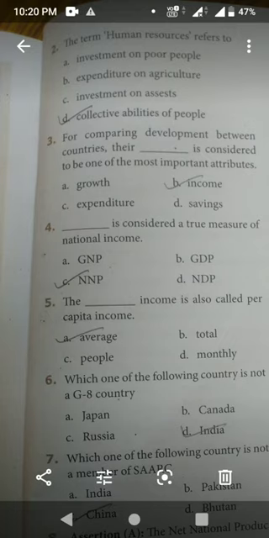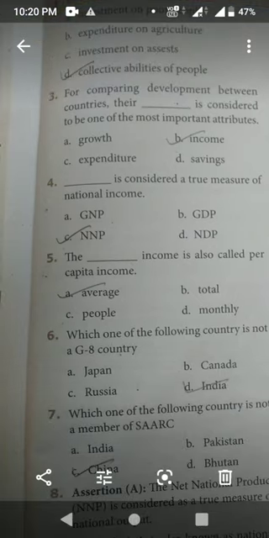Fifth question. The dash income is also called per capita income. Option A, average. Okay, the average income is also called per capita income.